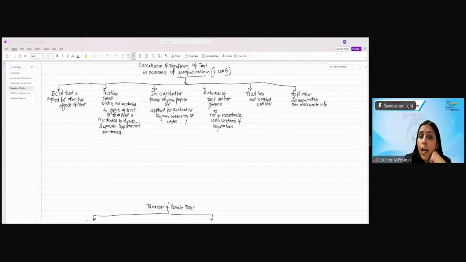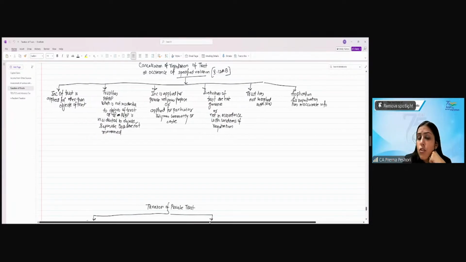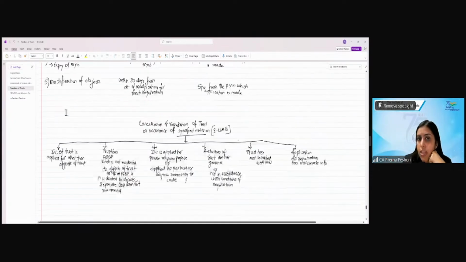The income is applied for private religious purpose or for any particular community. The activities of the trust are not genuine and not in accordance with the registration. The trust has not complied with law or has furnished inaccurate information. This can result in cancellation, and if there is cancellation, there will be accreted tax. Clear?